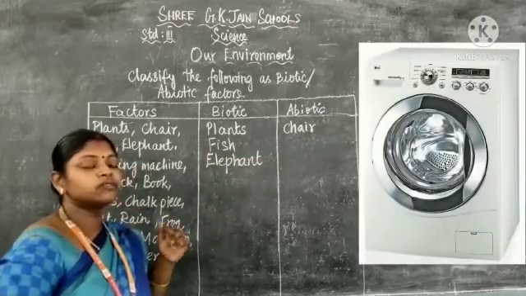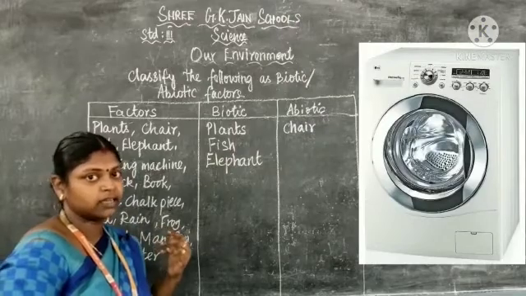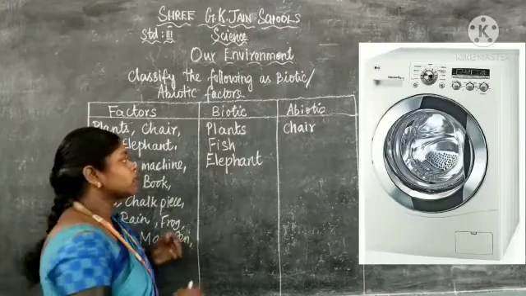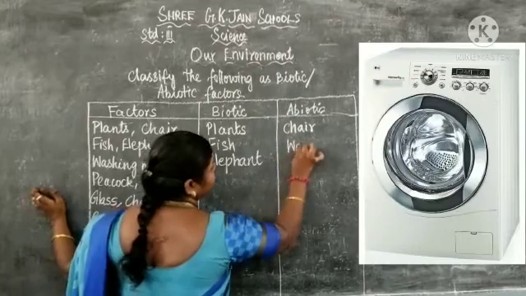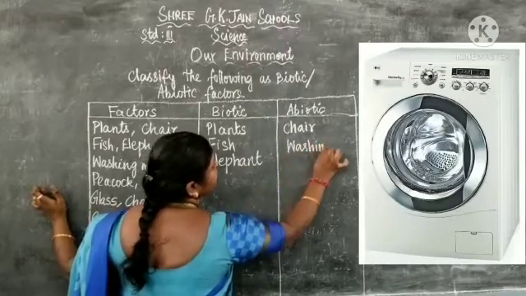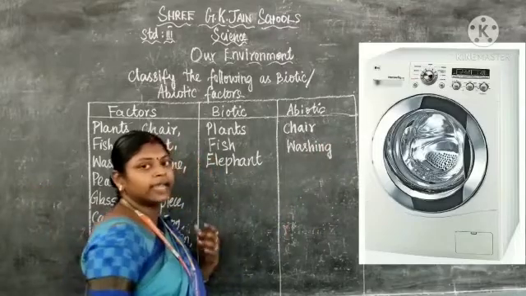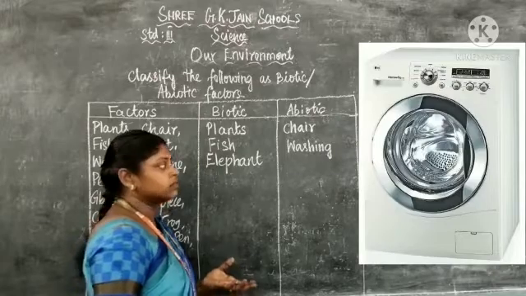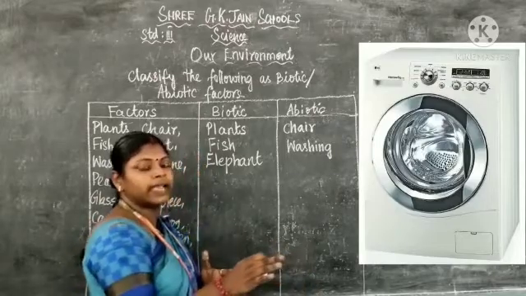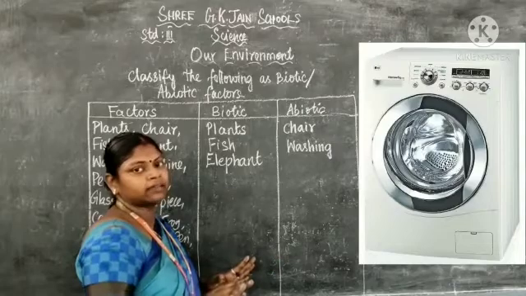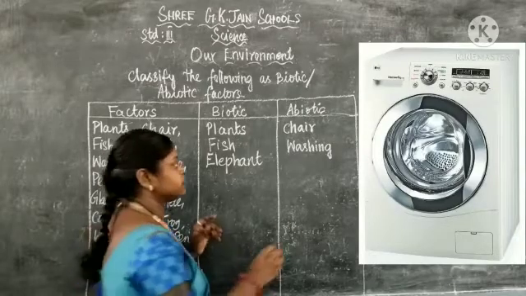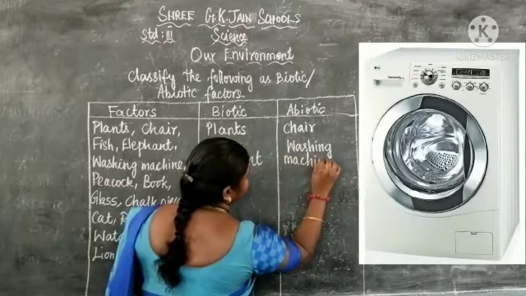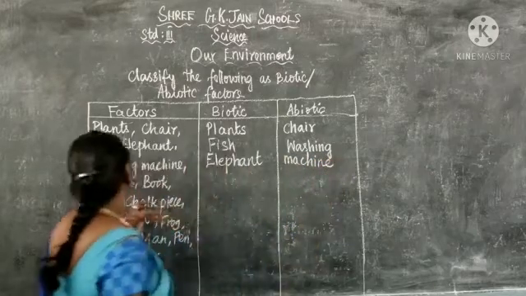The next, washing machine. For washing our clothes, we use a washing machine, isn't it? So, washing machine is an abiotic factor. Because it won't need any food, it won't grow, it won't breathe. If we keep it in one place, it will be there. So that is why it is known as an abiotic factor.